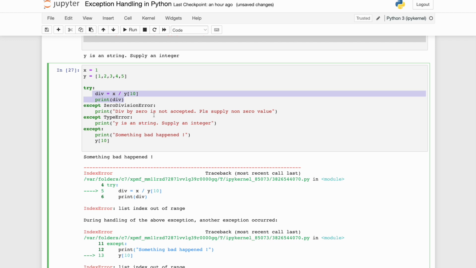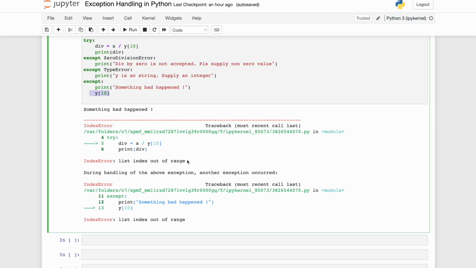Let me repeat one more time: if you have an unhandled exception in the except block, it will not get handled by your try block. So you have to be very, very careful of what you are doing inside the except block, because this will remain unhandled. Okay, now let's move on.